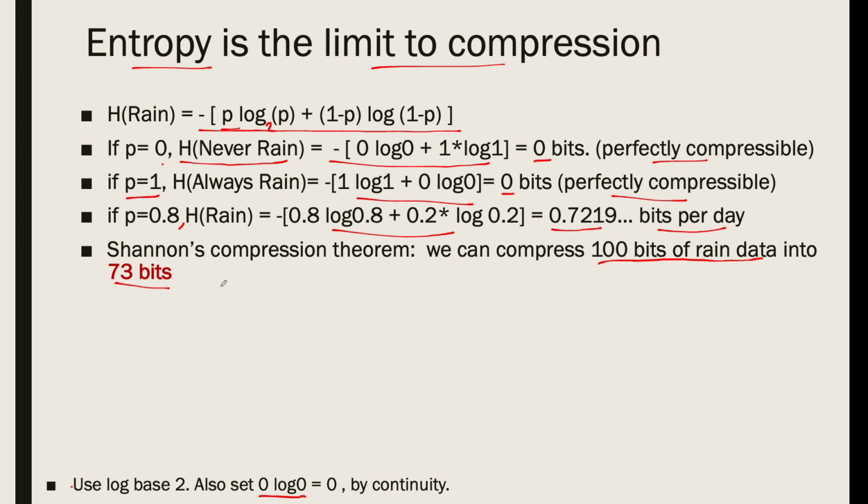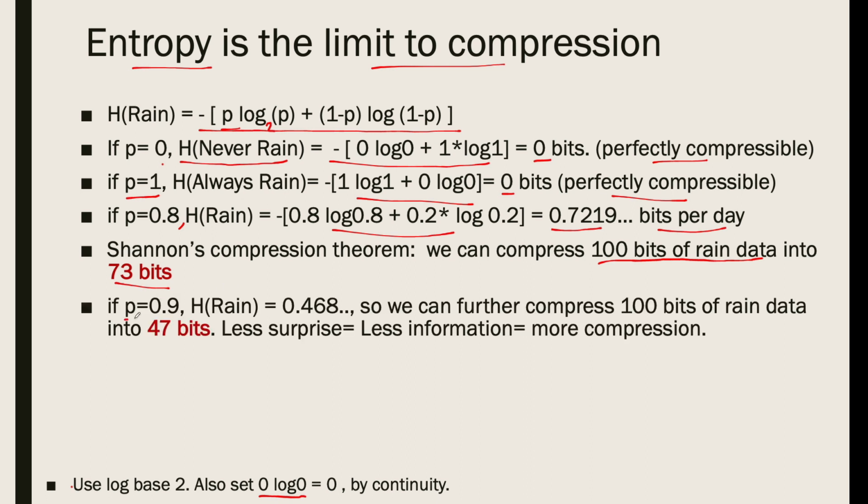Now, if it rains more, let's say it rains 90% of the time, then if you calculate, just plugging into this formula again and using a calculator that has logarithms, you will find that the entropy is 0.46 bits per day. So you can actually compress 100 bits of information with less compressed bits, now 47 bits. So there's less surprise when it rains 90% of the time, which means there's less information, which means there's more compression. If it rains 99% of the time, then this is even further compressible. And if it rains 99.9% of the time, then this becomes basically zero, as it always rains or if it never rains.